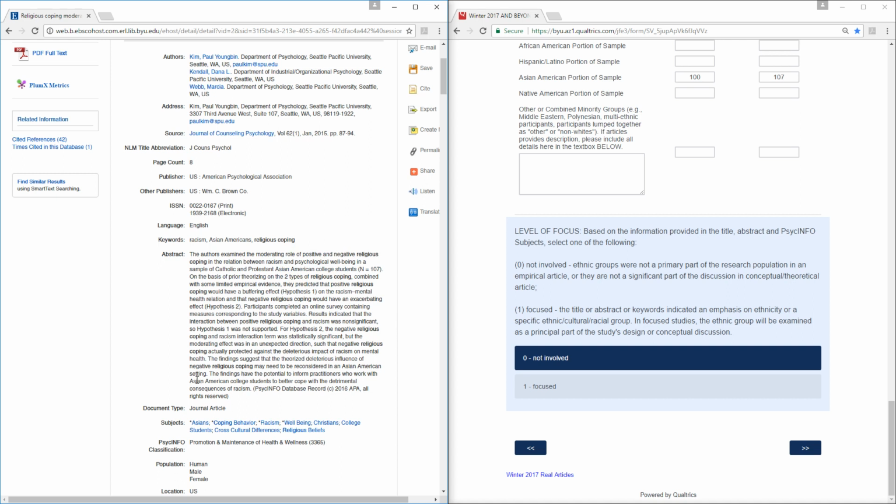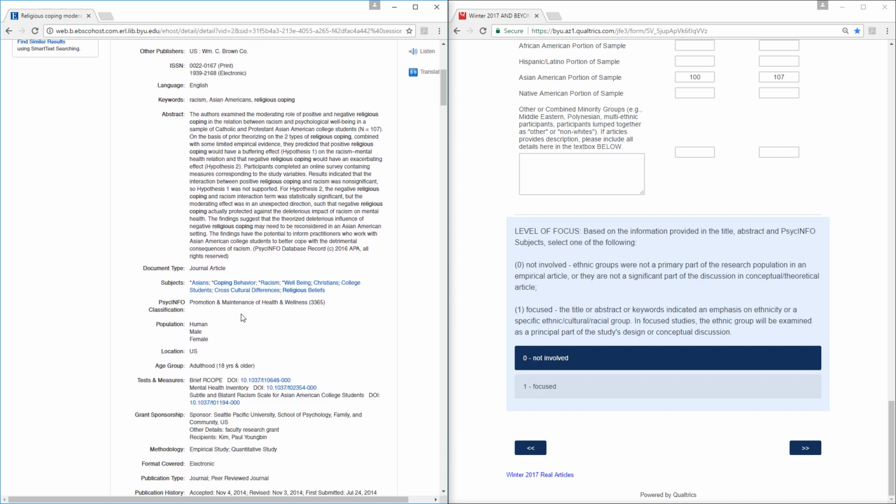Down here it also mentions how the findings can be used to further work with Asian American students in different settings. The subjects, you can see Asians, racism, cross-cultural differences. Those all indicate that we have an involved or a focused article.